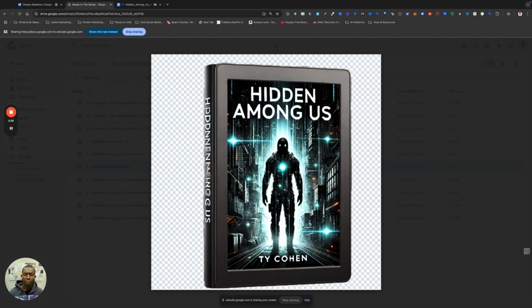Yes, I do think the cover matches well with the manuscript you shared. The dark, mysterious figure and the sci-fi elements on the cover reflect the tone and content of the story. The book cover accurately conveys a feeling of suspense and intrigue that aligns with the narrative. I don't think you need to change it.